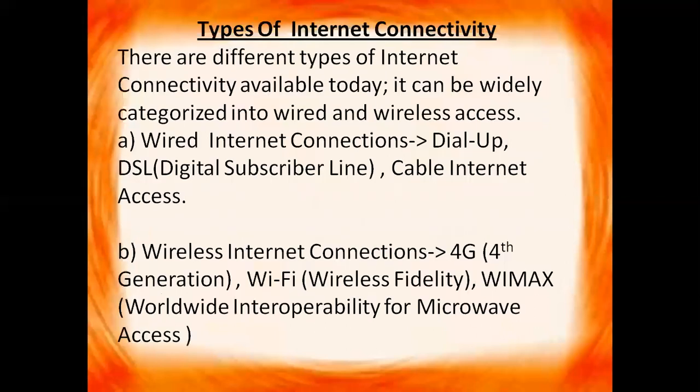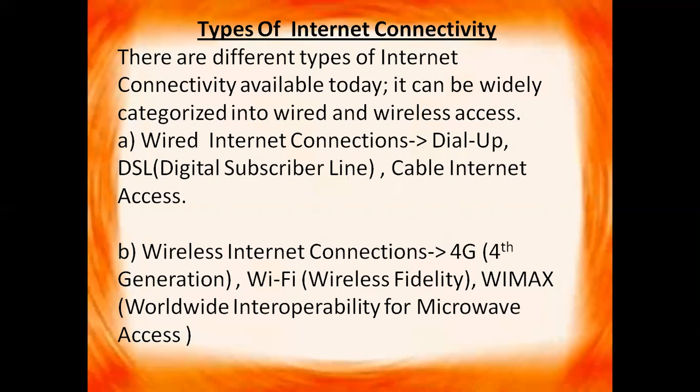Now we have the types of internet connectivity. There are different types of internet connectivity available today. It can be widely categorized into wired and wireless access. So you can have the internet connection, either the wired internet connection or the wireless internet connection. First we have the wired internet connections.